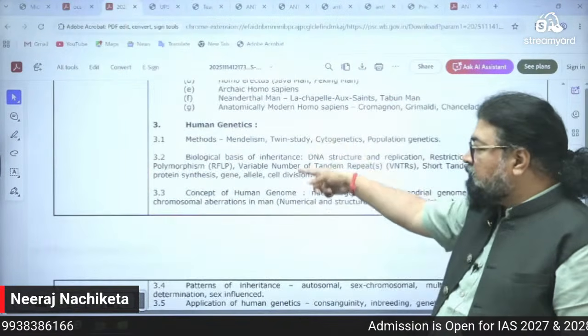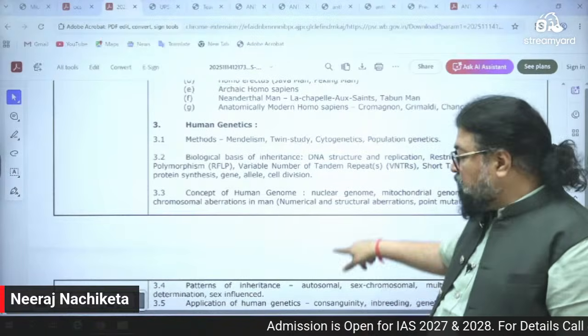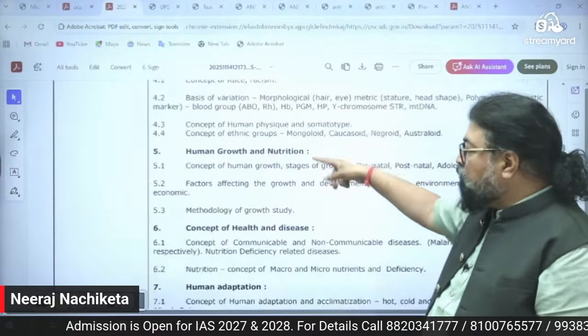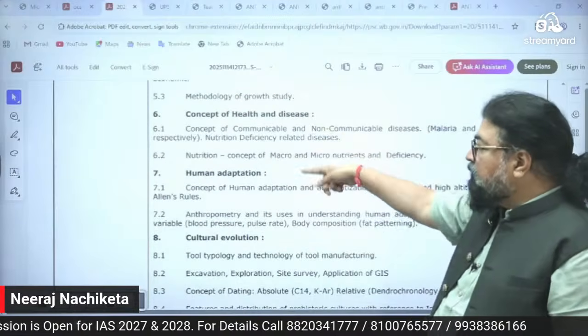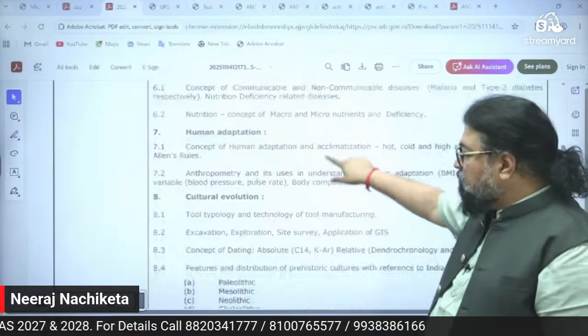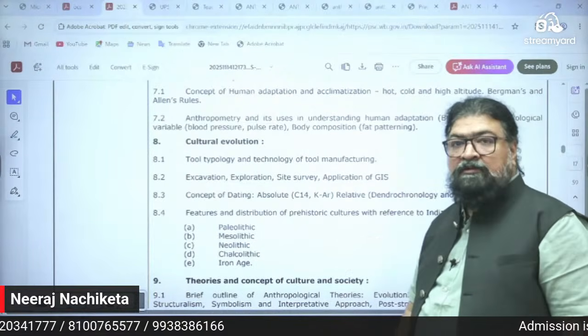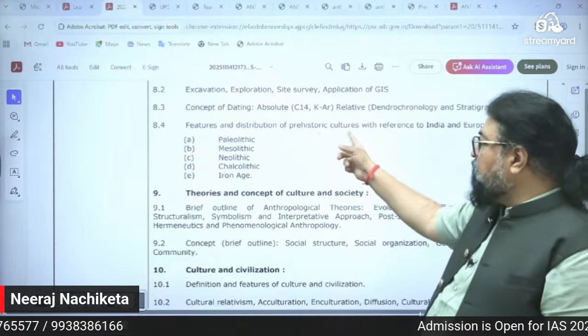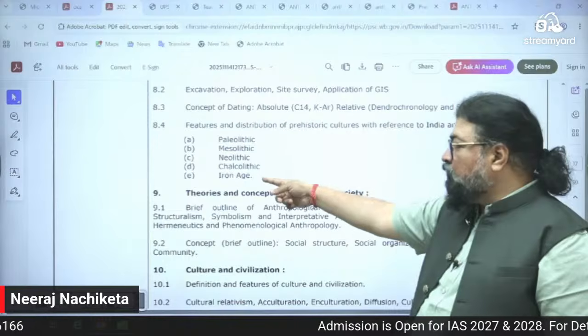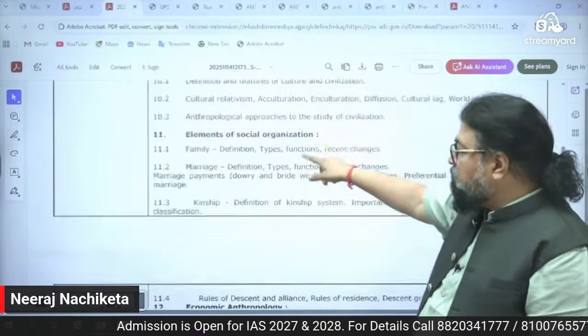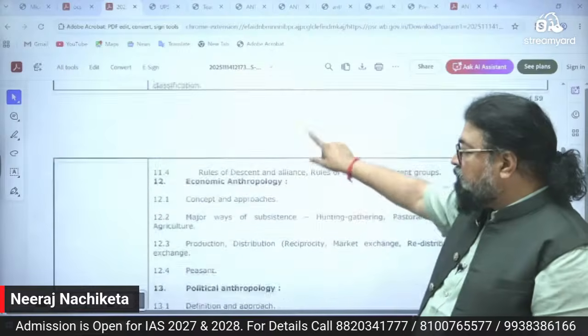All the theories of human origin, geological time scale with reference to Pleistocene epoch, distribution, phylogenetic status, same. Human genetics, same thing. Now see here, human variations, human growth and nutrition, concept of health and disease, human adaptation, anthropometry, cultural evolution, same thing there. Then again see, features of prehistoric culture, Paleolithic, Mesolithic, Neolithic, theories, concept of culture, society, culture and civilization, elements of social organization, right?